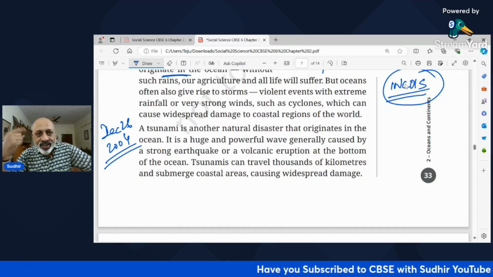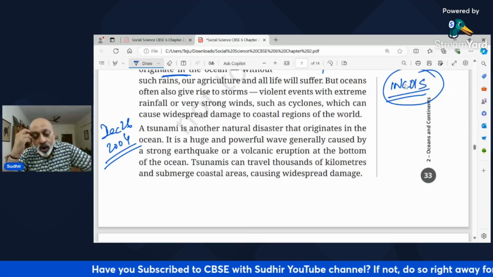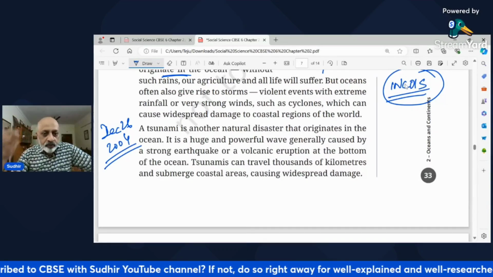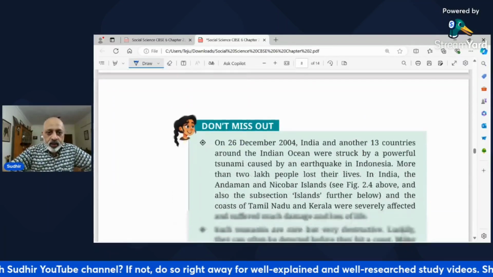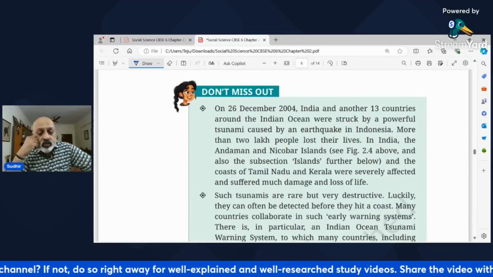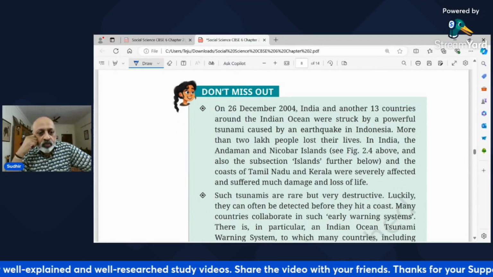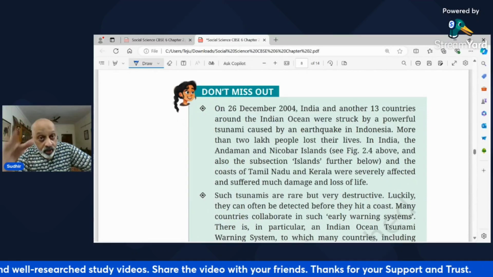Okay, so tsunamis can travel thousands of kilometers and submerge coastal areas, causing widespread damage, right? So that is something which you should be aware of. Then that's what we are talking about. On 26th of December 2004, India and 13 other countries around the Indian Ocean were struck by a powerful tsunami caused by an earthquake in Indonesia.